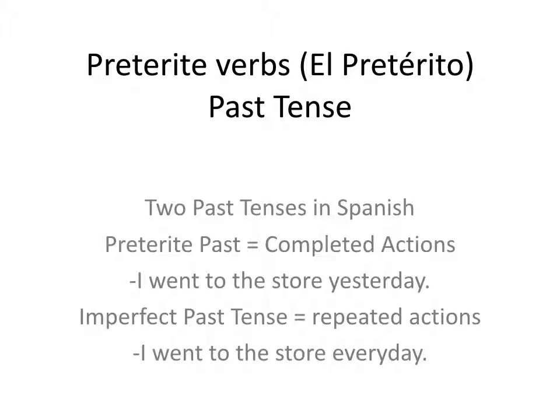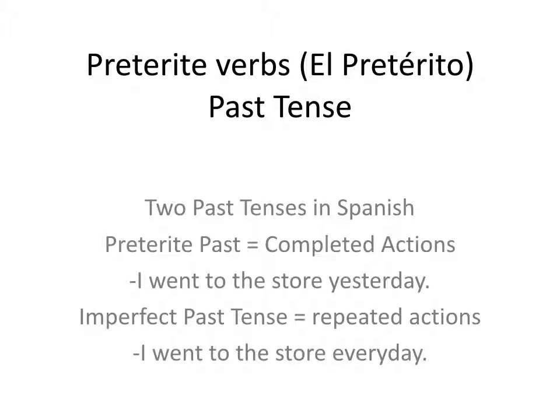Okay, so we have some irregulars, and so know that past tense is quite variable in English, whereas in Spanish, there's going to be irregulars too, but there's also going to be some patterns that we need to learn first. Okay, so before I go any further, though, we need to understand that in Spanish there are actually two past tenses. One is called the preterite, that's the one we're going to be learning today, and it represents in the past tense actions that are completed.